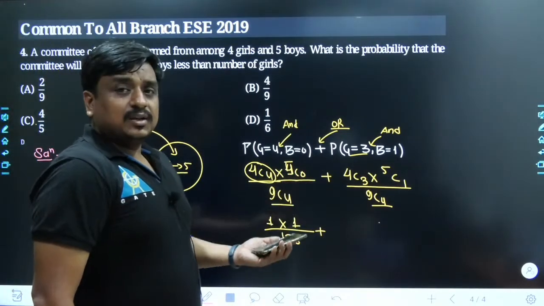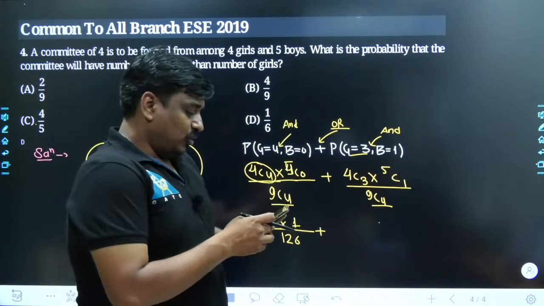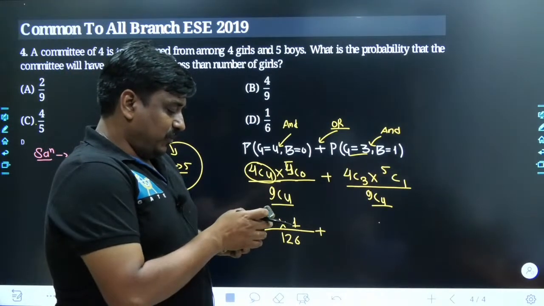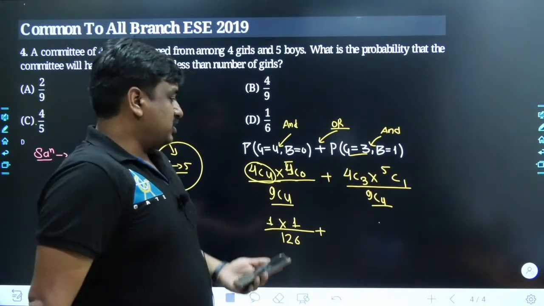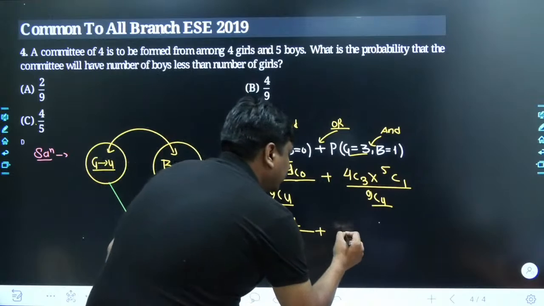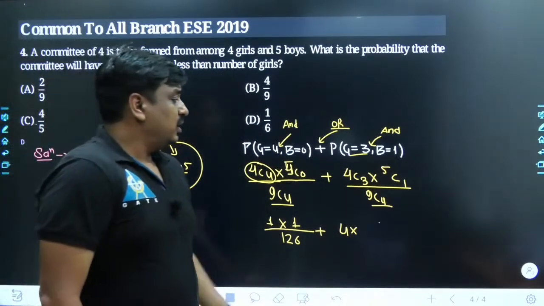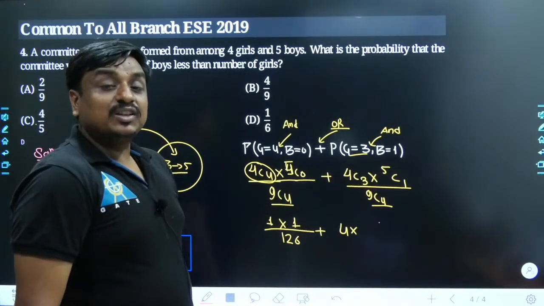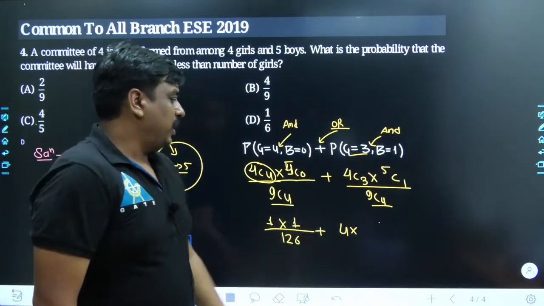Similarly, 4C3. May I know what used to be the value of 4C3? How many ways can you do that? So simply it's 4C, and here goes 3, which is nothing but 4. One important conclusion we have derived, what was it? The 4C3 could have been written as 4C1. Anyways, I am not going to go into that detail, but yes, it's simply going to be 4.